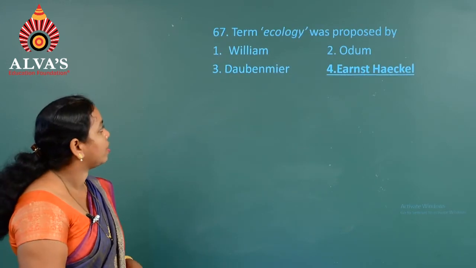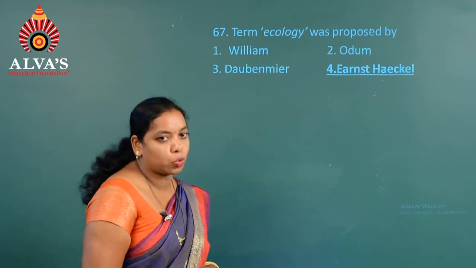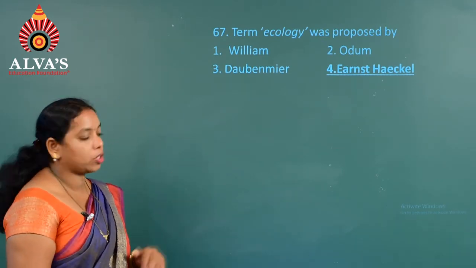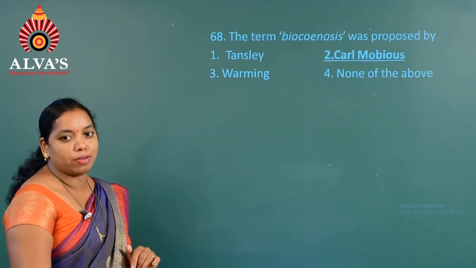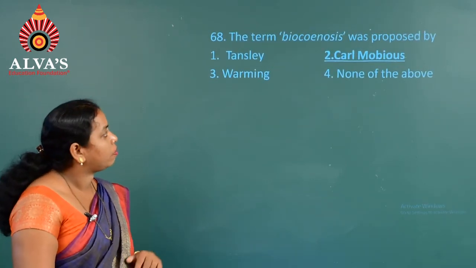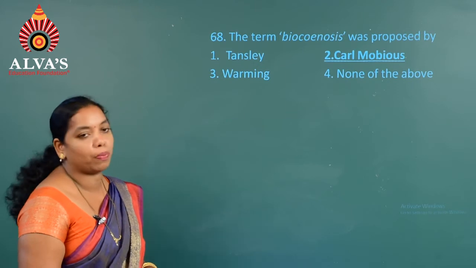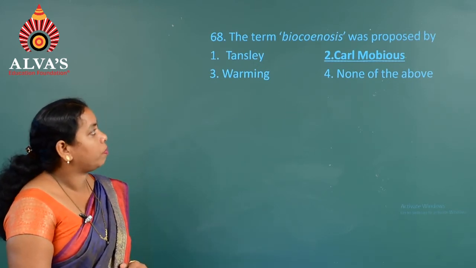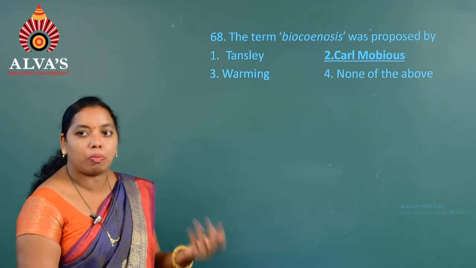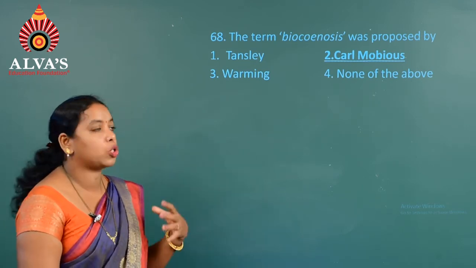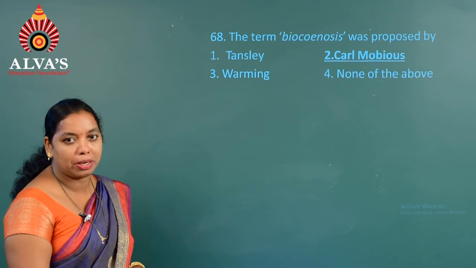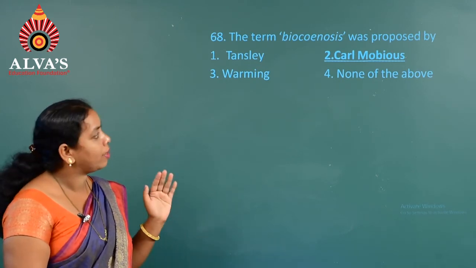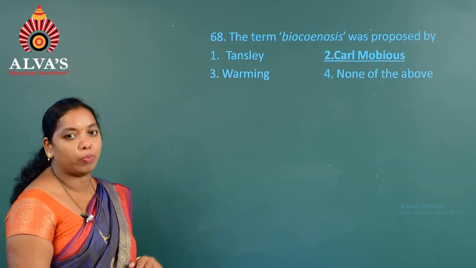Go to the next question. The term ecology was proposed by Ernst Haeckel. So the option is the fourth one. The next question, 68, the term biocenosis was proposed by. So here the biocenosis term, based on the distribution of the climatic factors, the distribution of the individuals can be seen in different biomes. So that is what biocenosis is. It was proposed by the second option, that is Karl Möbius.